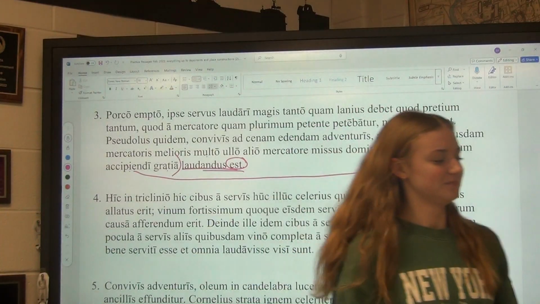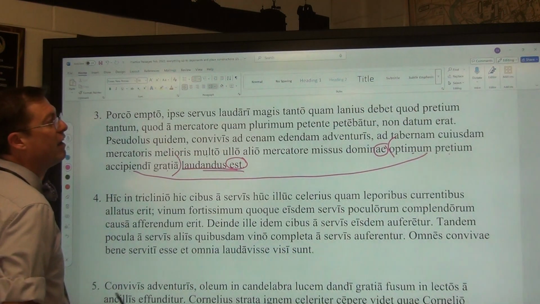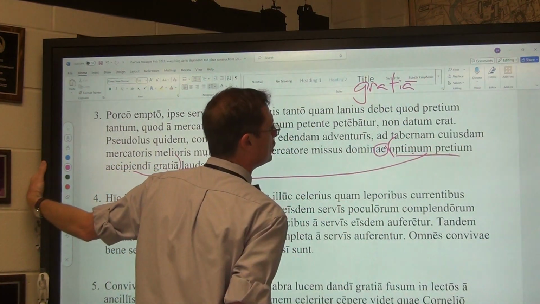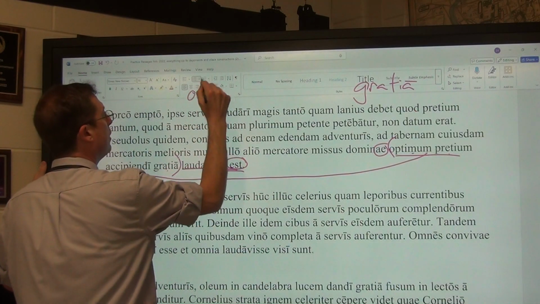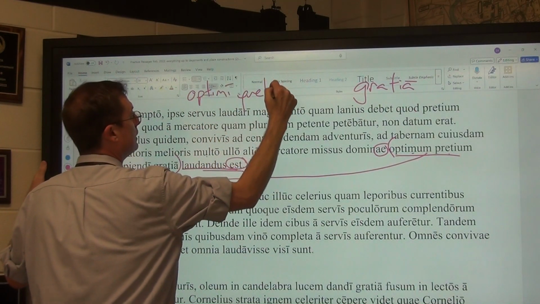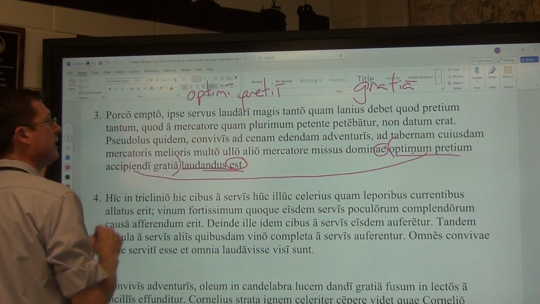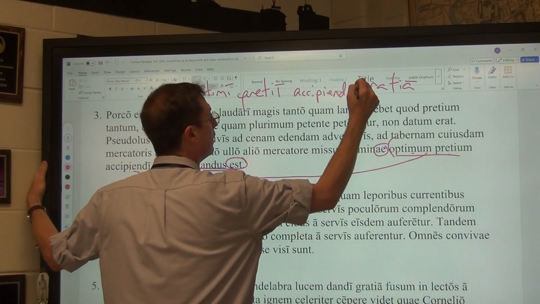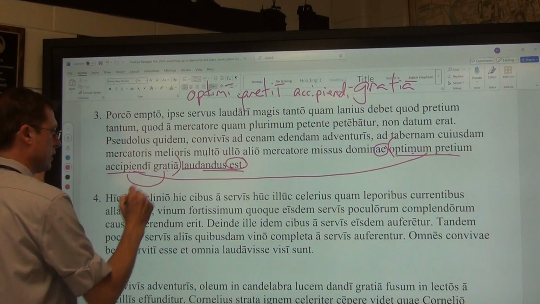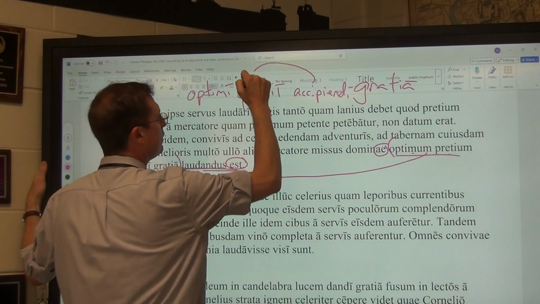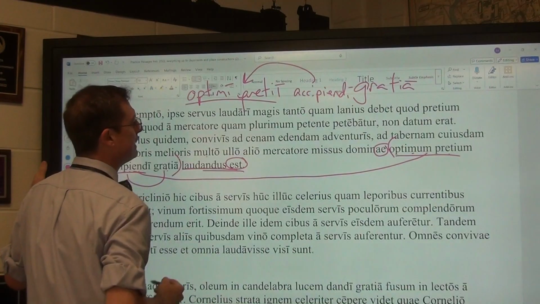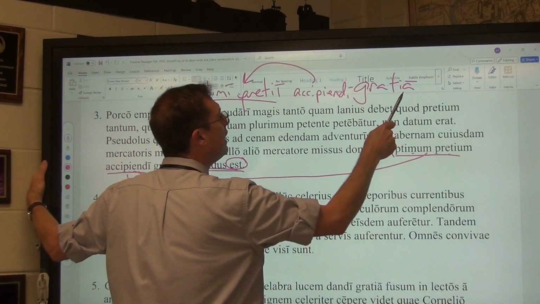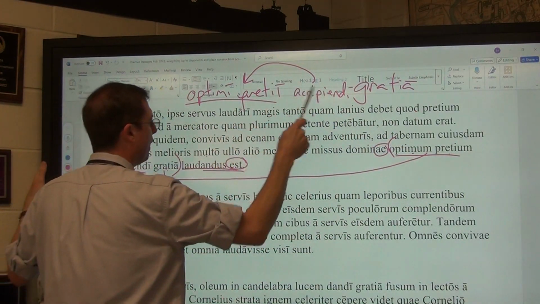Accipiendi. Very good. Our gerund. If we were to turn it into a gerundive, still with gratia, but now we would need this to be the genitive object of gratia, so optimi pretii, and then we need accipiendi to be in a form to modify it, which is going to be accipiendi. So here accipiendi is the genitive object of gratia, but here the accipiendi is the form to modify optimi pretii. It says in the black, for the sake of receiving the best price, in the pink, for the sake of the best price about to be received.